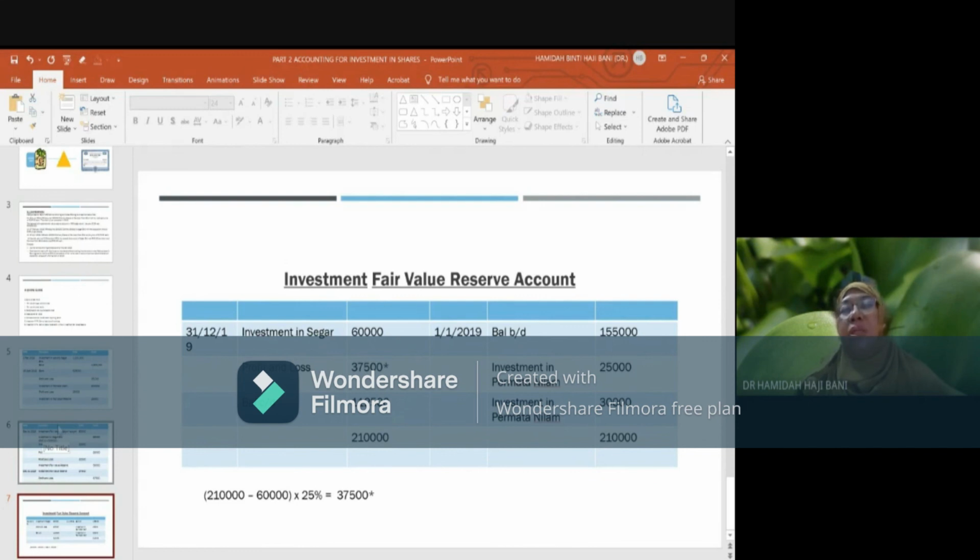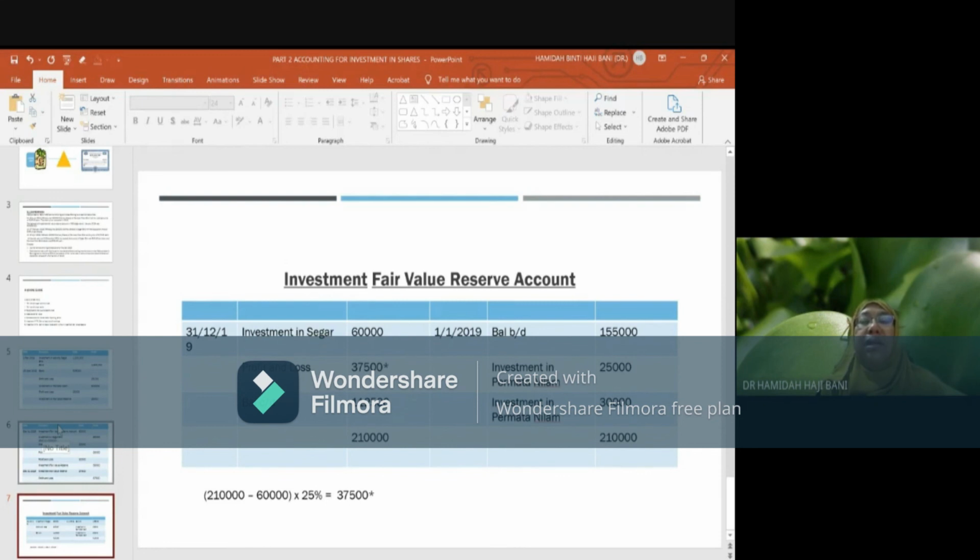And what are the consequences of recognizing the investment at fair value through profit and loss, and recognizing the investment at fair value through equity? There must be coherence on how you classify your asset and how you recognize your asset.